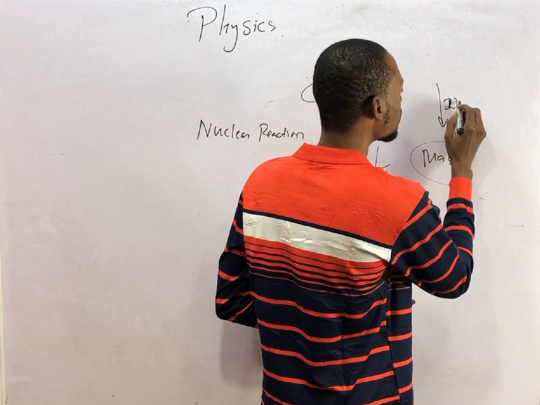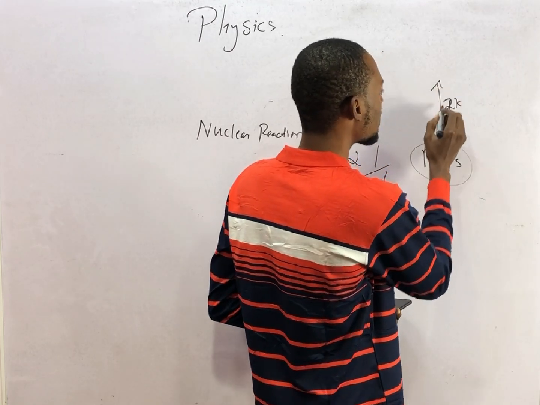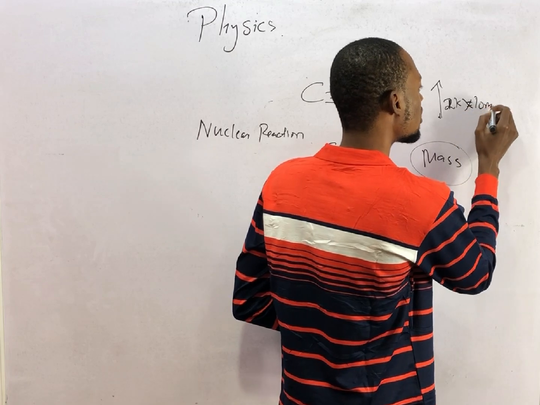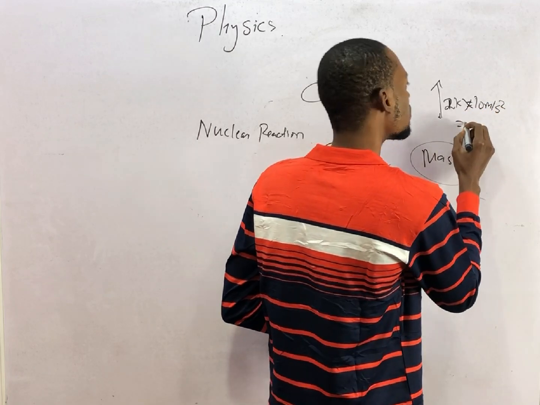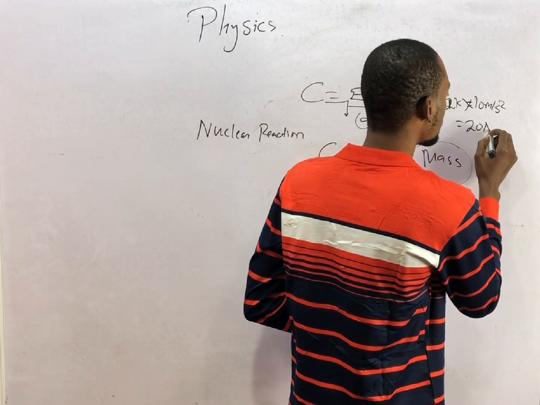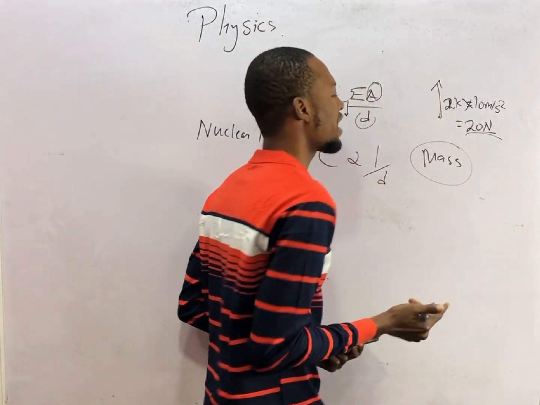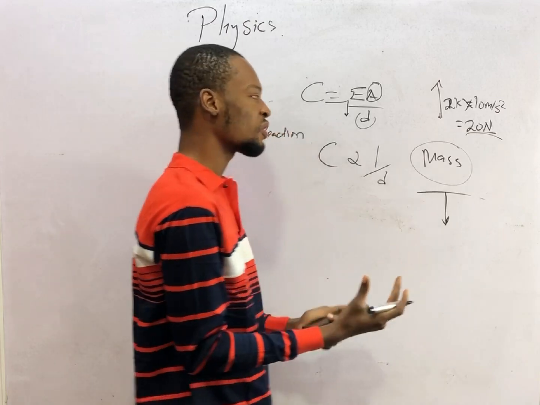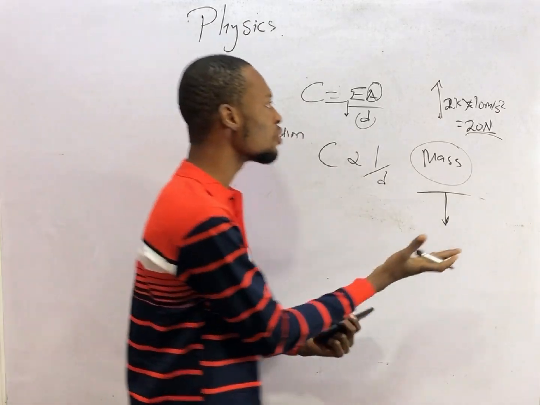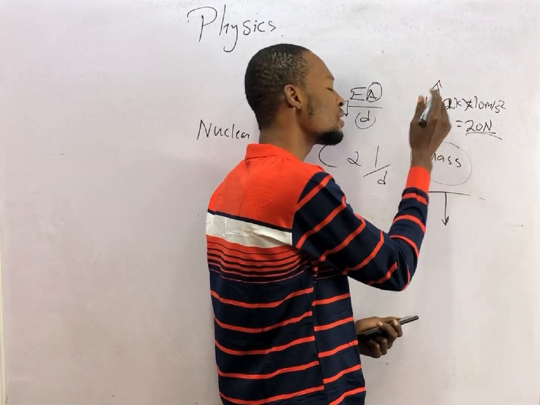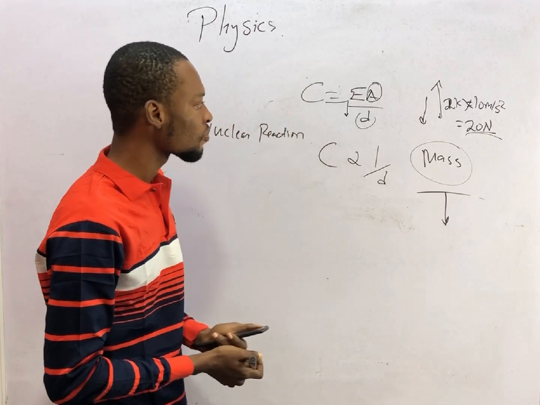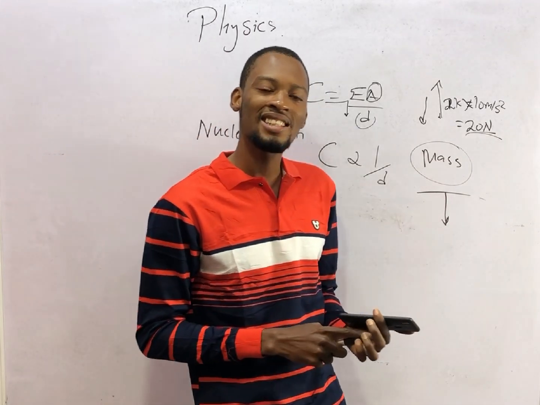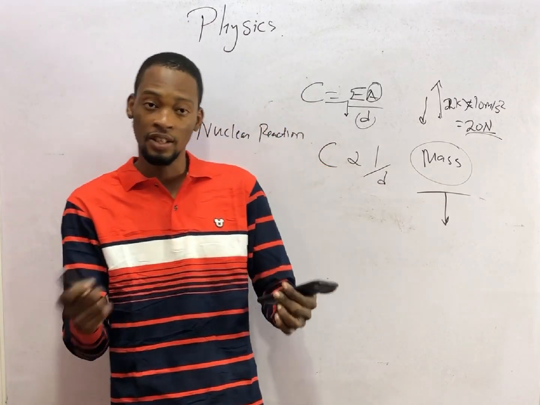So if you are given a mass of 2 kg, as you begin to raise this mass up, gravity acts on it. Let's say times 10 meters per second square. This becomes 20 Newton. And the mass of a body, or weight, acts downward because gravity tends to pull you down. As you try to go up, weight acts opposite to bring you down. So gravity is simply a force that brings all objects down. Anything that goes up will surely come down.